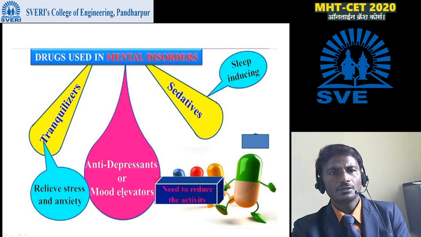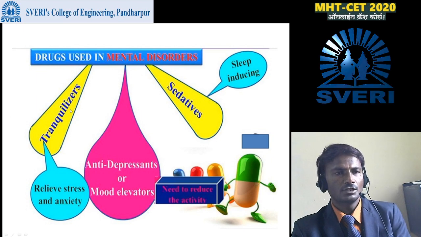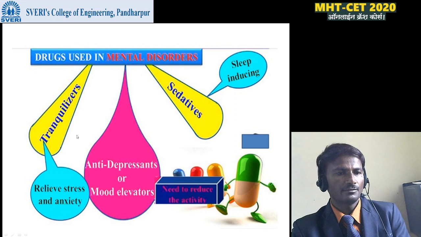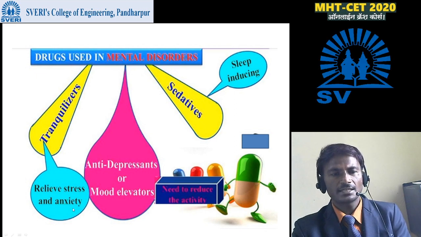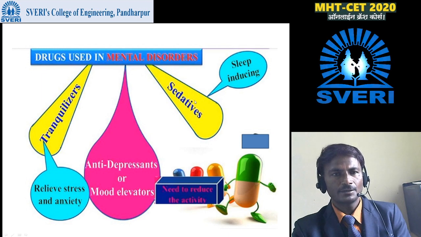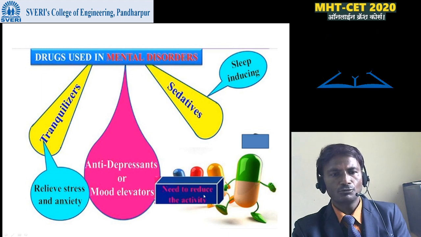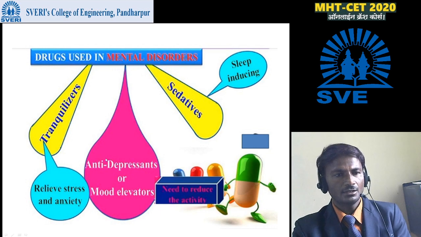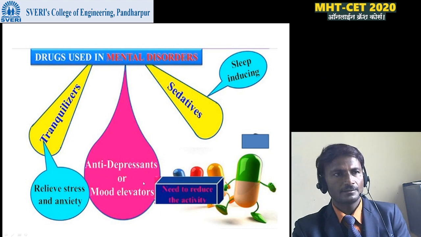Among the drugs used in mental disorders, the tranquilizer is one, which relieves stress and anxiety. Antidepressants or mood elevators we can use for mental disorders. Then sedatives are sleep inducing drugs, which reduce the activity.